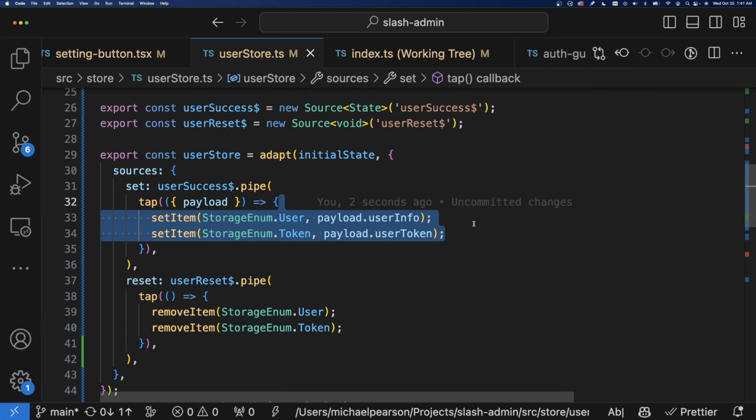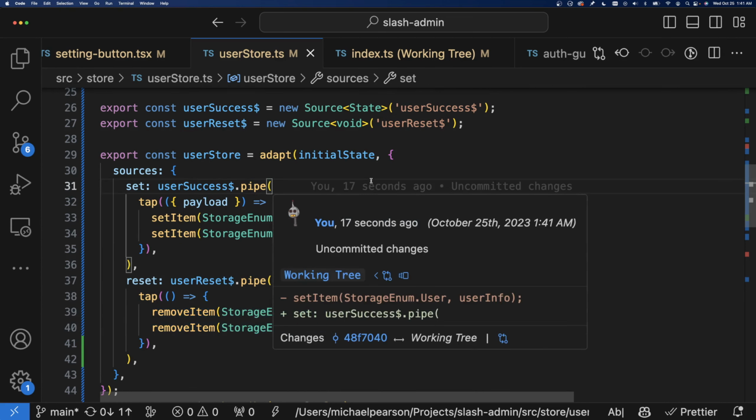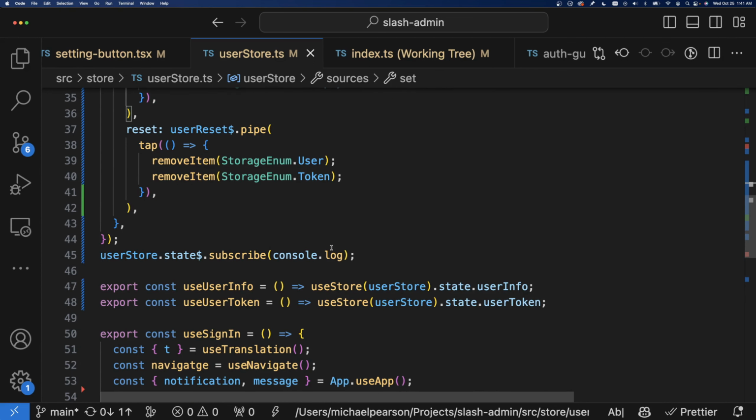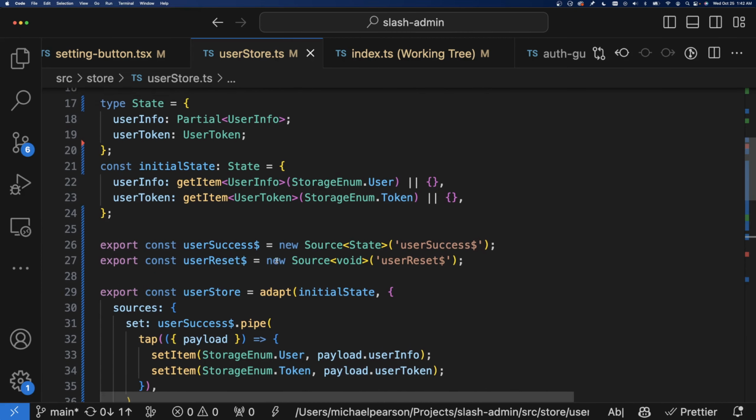This kind of should have just been one key in local storage, I think, but it doesn't matter. I just kept it the same. So when the user signs in, set both of these. When the user gets reset, remove both. So yeah, other than that, pretty much the same as before. Okay, so yeah, kind of basic.